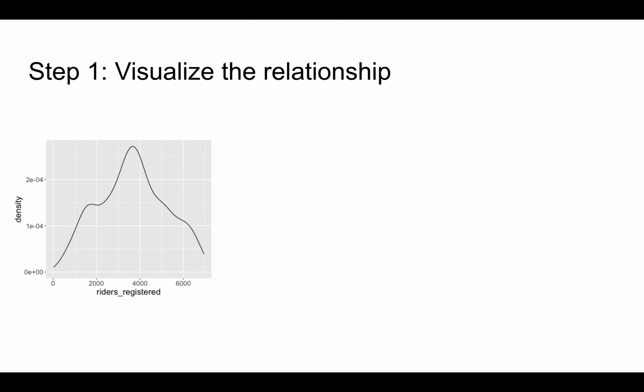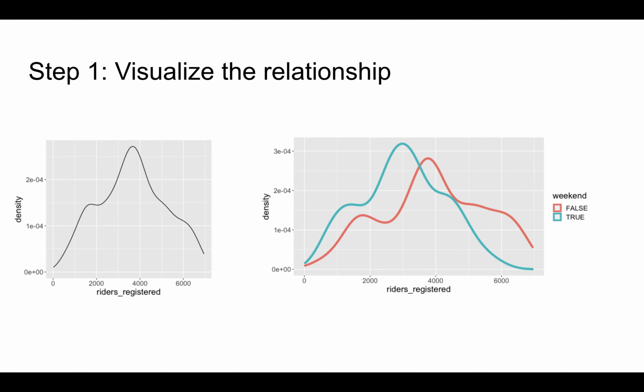Similarly, we can visualize the relationship between ridership and weekend status by pulling apart the singular density plot for ridership into one density plot per category. In doing so, we similarly observe that since the red density plot for weekdays is situated above or to the right of that of the blue density line for weekends, ridership tends to be higher on weekdays.